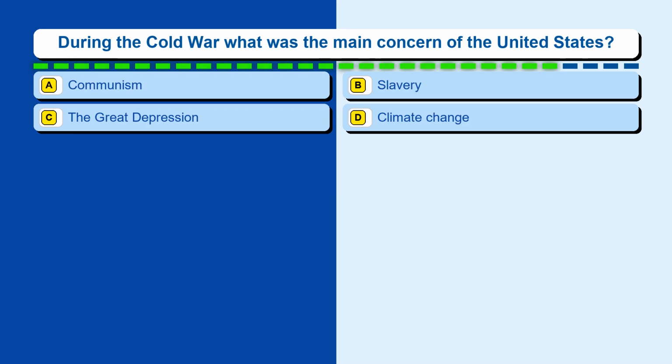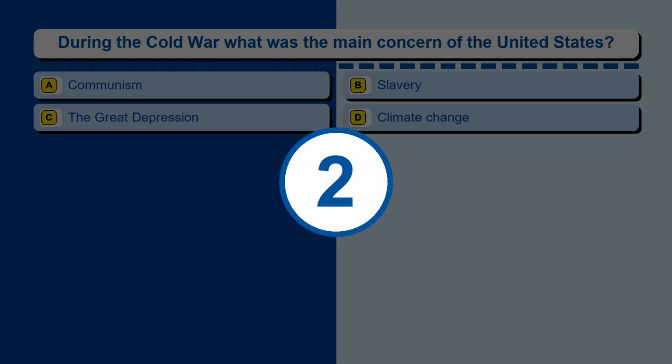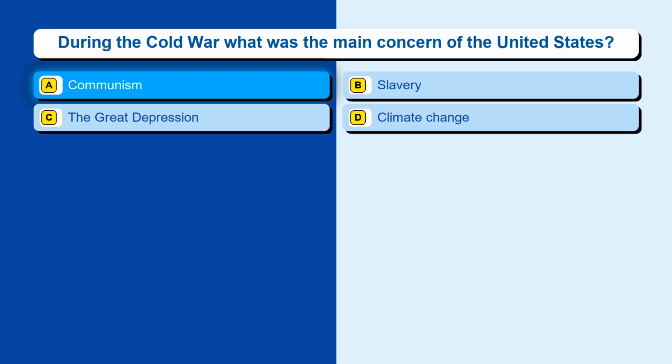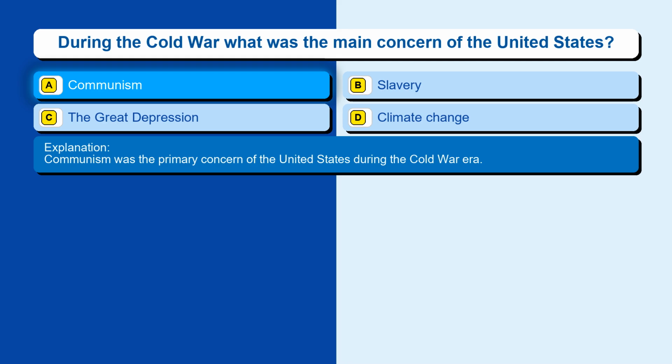Question 101. During the Cold War, what was the main concern of the United States? Option A, communism. Option B, slavery. Option C, the Great Depression. Option D, climate change. The correct answer is option A, communism. Communism was the primary concern of the United States during the Cold War era.